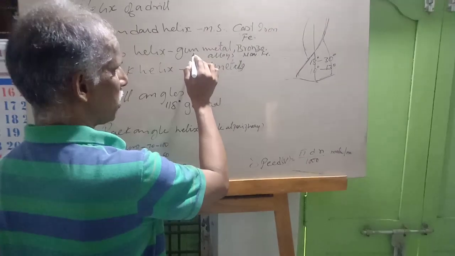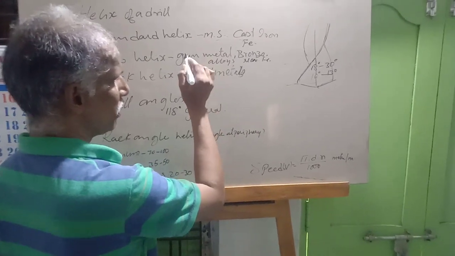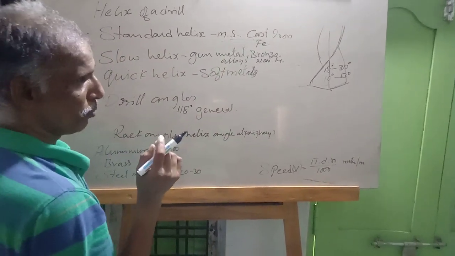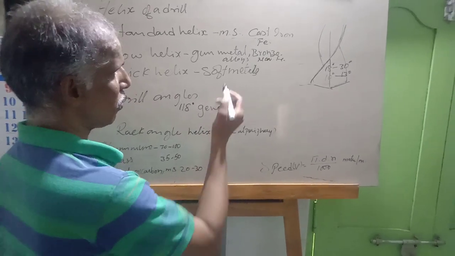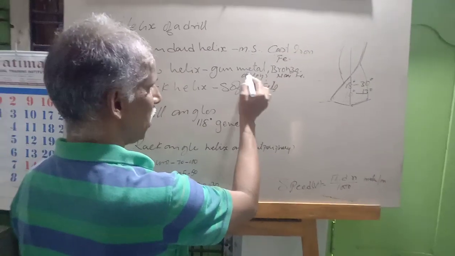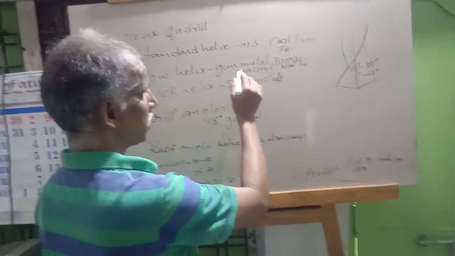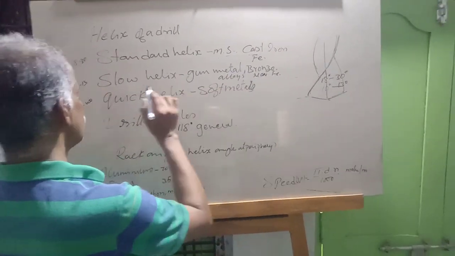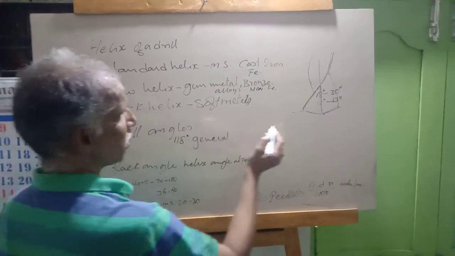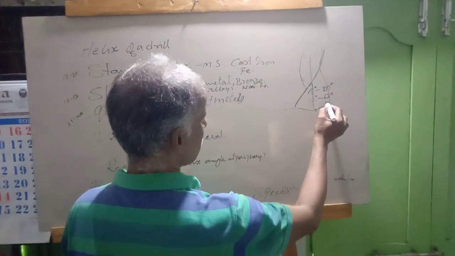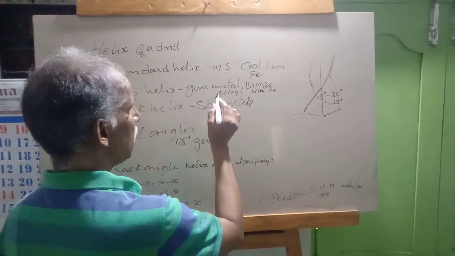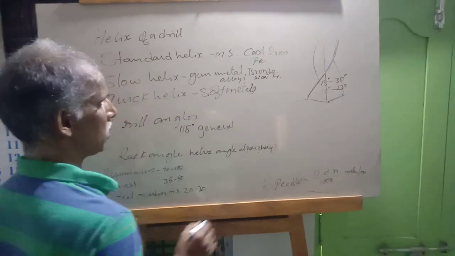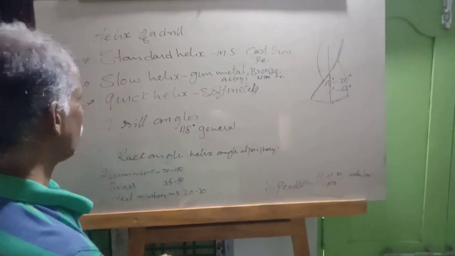This is not a single element, it is a compound, which is a little brittle, and according to the alloy element, how much percentage is mixed, the brittleness and softness depend. For gunmetal and bronze, we are using slow helix angle, that is 10 degrees to 13 degrees. It is used to drill gunmetal and bronze and alloy metals.